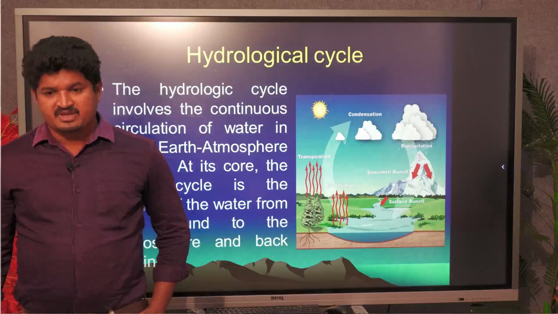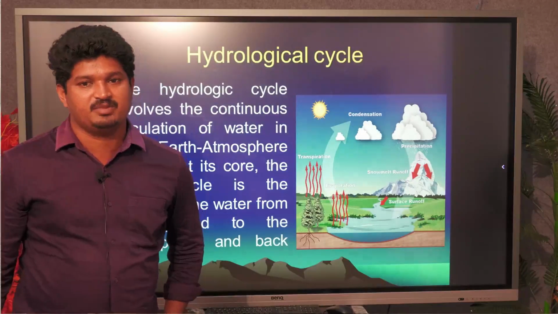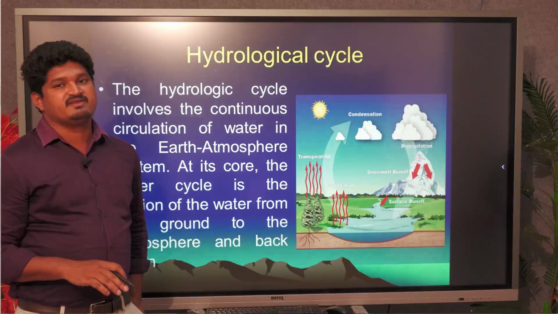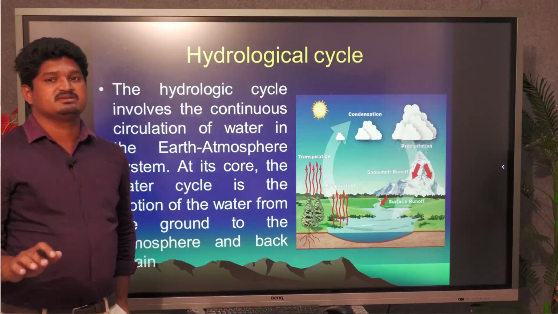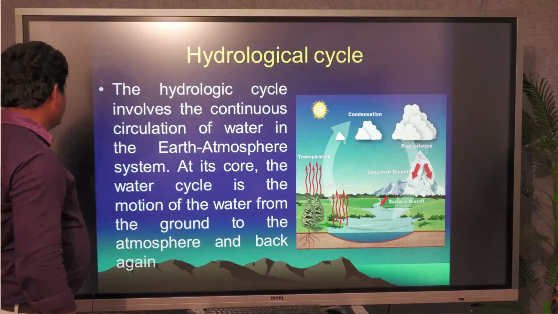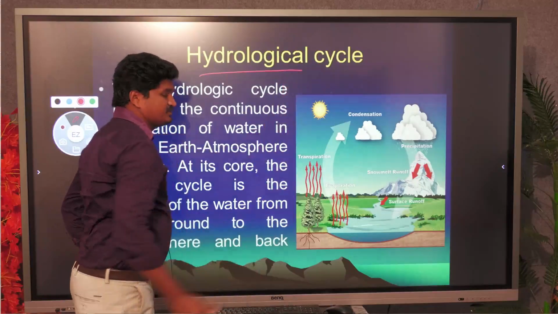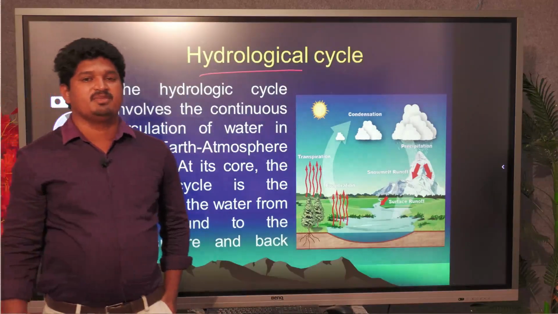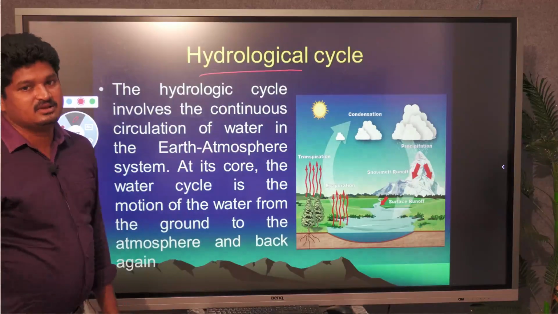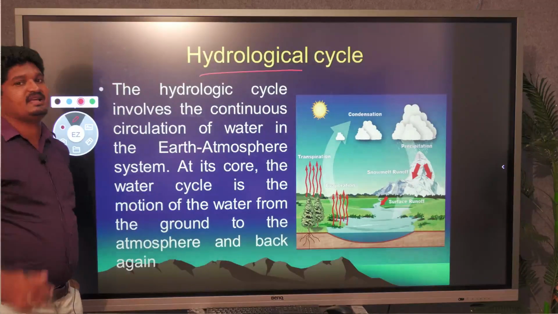And the hydrological cycle. The hydrological cycle is followed as a natural phenomenon. While we try to understand the occurrence of any water in the surface region or subsurface region, the hydrological cycle plays a major role. The hydrological cycle is a natural phenomenon, so there is no man-made occurrence. Why? Because this cycle follows natural phenomena.